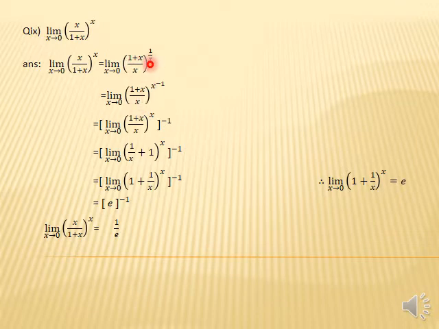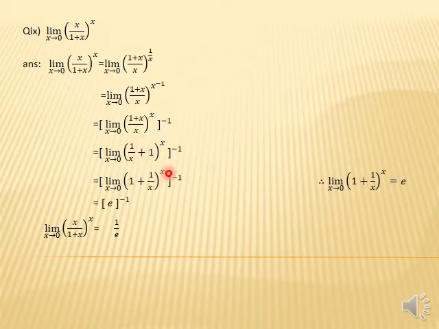Then, students, the inside term remains the same, and then we shift this x to the numerator, so x becomes x raised to the power minus 1. Then we take minus 1 as a common in the whole power. So now, limit x approaches 0, (1 plus x) divided by x, then the whole power is x, and we take minus 1 as a common in the power. Now, students, we divide 1 divided by x, and x divided by x equals 1.